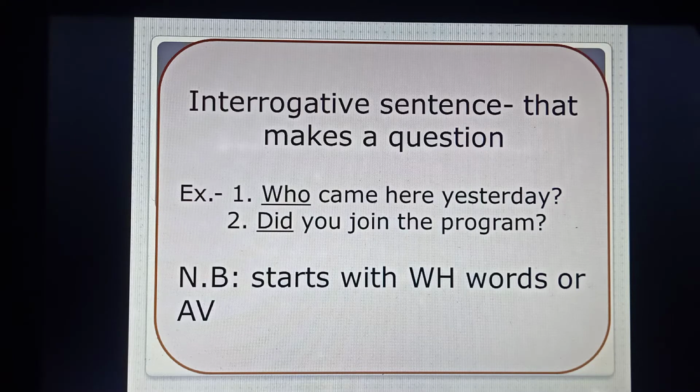One thing we can notice here is that in the very first sentence, we find the use of a WH word or interrogative pronoun, who. And in the second example, we find the use of an auxiliary verb, that is did. So an interrogative sentence may start with a WH word or may start with an auxiliary verb.